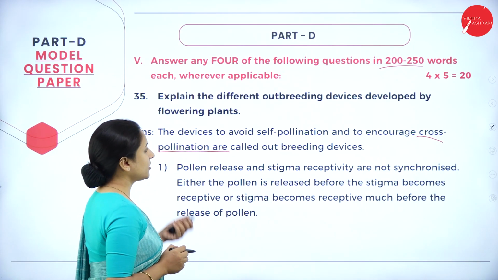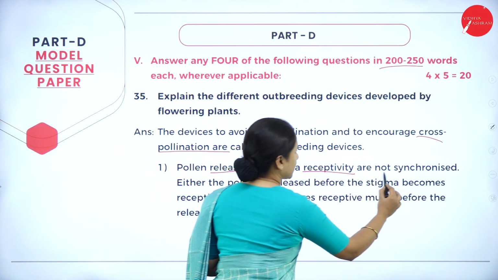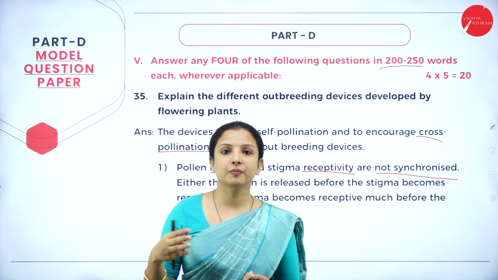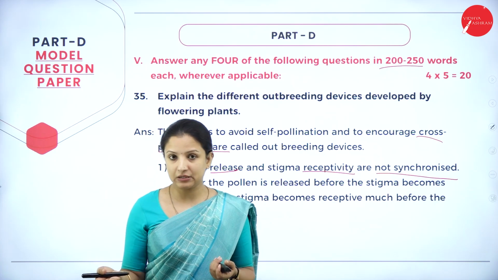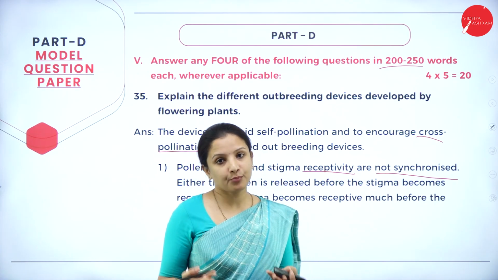First one is pollen release and stigma receptivity are not synchronized. That is, if the pollen grains mature, the stigma will not be mature enough to receive the pollen grain. Or sometimes the stigma might become mature enough to receive the pollen grain, but the anther would not have released the pollen grain yet.